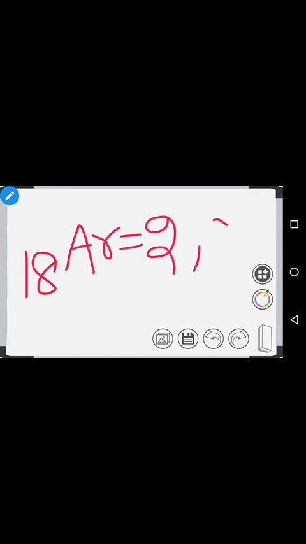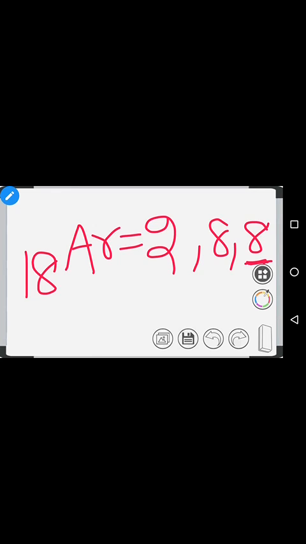Let me take argon, atomic number 18. You can write it as 2, 8, 8. So which is the outermost shell? This last 8 is the outermost shell. This is the K shell, L shell, M shell, we are writing in order. So that 8 is known as the valence electron.